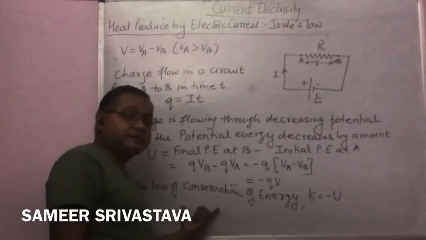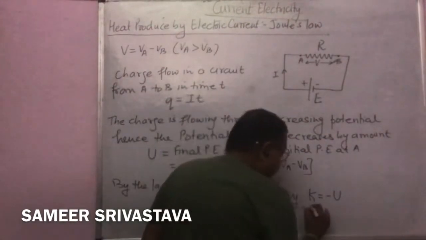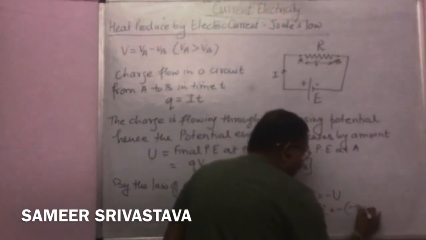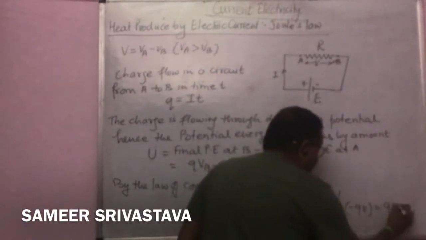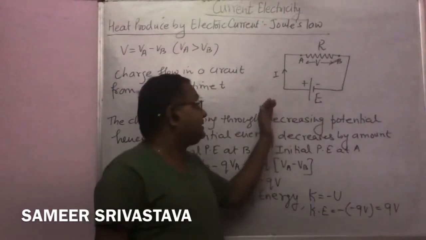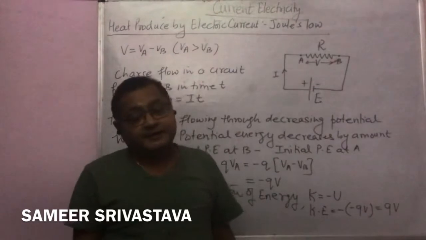That is the law of conservation of energy. So here we find the kinetic energy as minus of minus QV, that is equal to QV. That means the kinetic energy increases when the charge is flowing through decreasing potential.